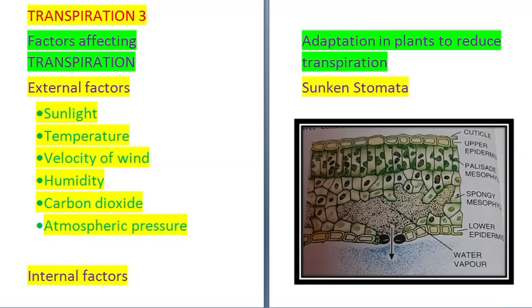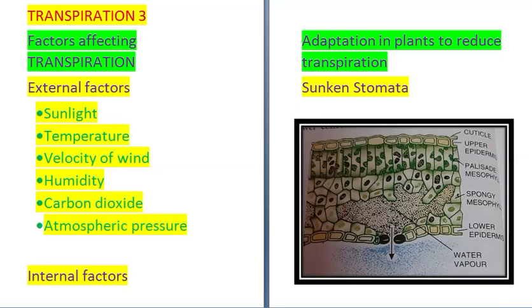Next is internal factors. Internal factor is the water content of leaves. If the water content of leaf decreases due to insufficient absorption of water by roots, then the leaves will wilt, and as such the transpiration will be less, because they don't have water, so they will not be losing it. Something which you don't have, you cannot lose. So reduction is because of closure of stomata.